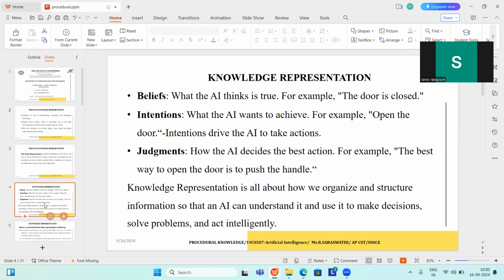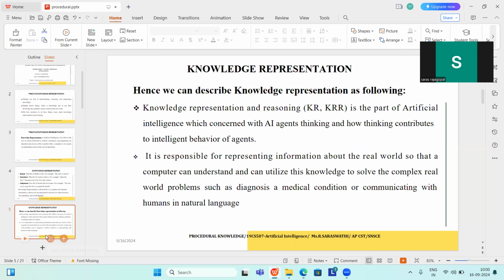Knowledge representation is all about how we organize and structure information so that the AI can understand it and use it to make decisions to solve problems intelligently. Hence, we can describe it as knowledge representation and reasoning, that is KRR.